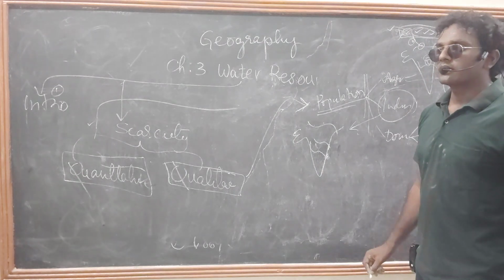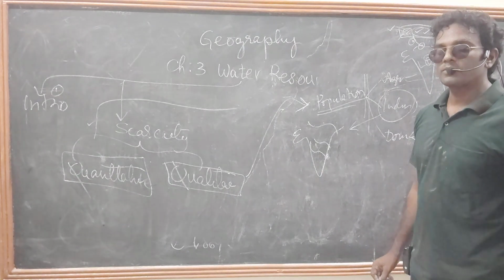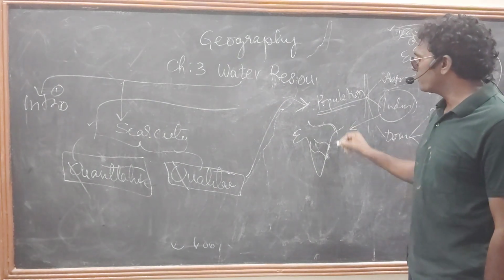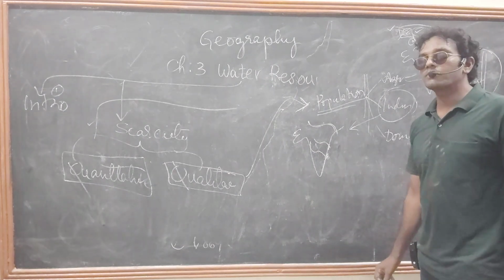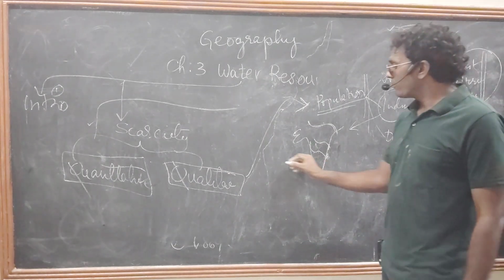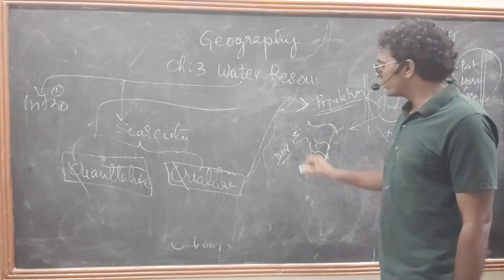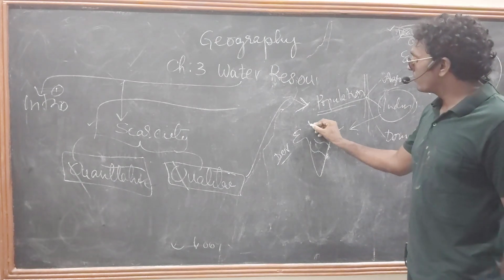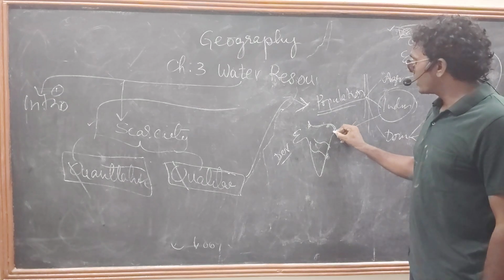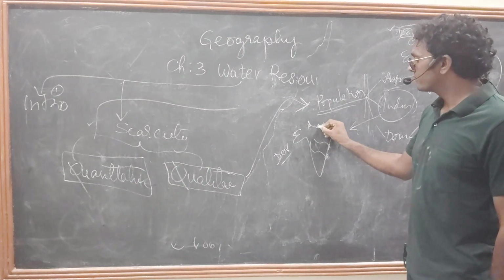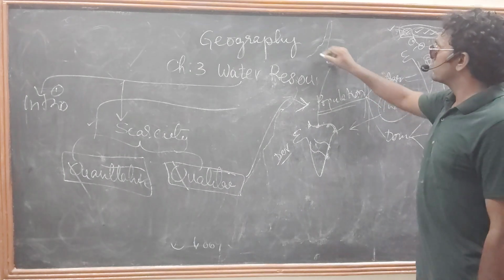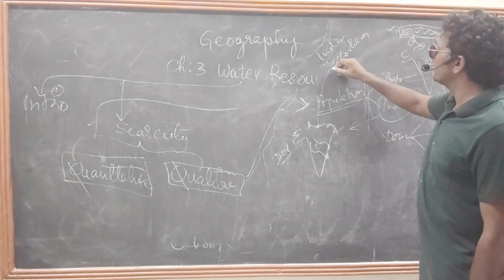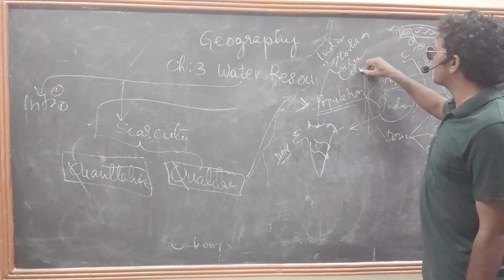There are so many programs, the Namami Gange program, the Narmada Bachao program. Why are there these programs? To protect the river water from pollution, particularly from the industries. But what is happening? In the name of development, we are establishing so many industries. Where are they establishing industries? Near water bodies only. Why water bodies? Already we discussed. In industries, we need water for cooling of machinery, cleaning of the machinery and generating electricity.